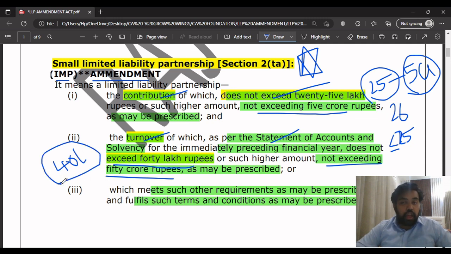Up to 40 lakhs, and less than 40 lakhs, is a small LLP. But this amount can be extended in the future. It can be extended to 50 crores, not 5 crores, it's 50 crores. Okay, understood right now. This is what the definition of small LLP means. It is very important from the exam point of view. Please read this at least 3-4 times and then go to your exams.